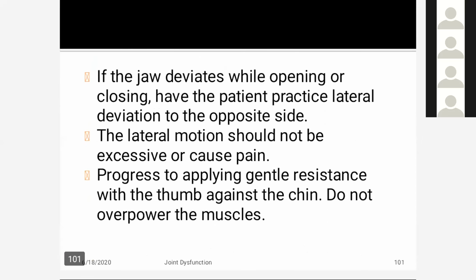If the jaw deviates while opening or closing, have the patient practice lateral deviation to the opposite side. If any deviation occurs, tell the patients to perform the movement toward the opposite side. Lateral motion should not be excessive or cause pain. Progress to applying gentle resistance with the thumb against the chin. Do not overpower the muscle. Place the thumb under the chin and apply resistance to mouth opening.